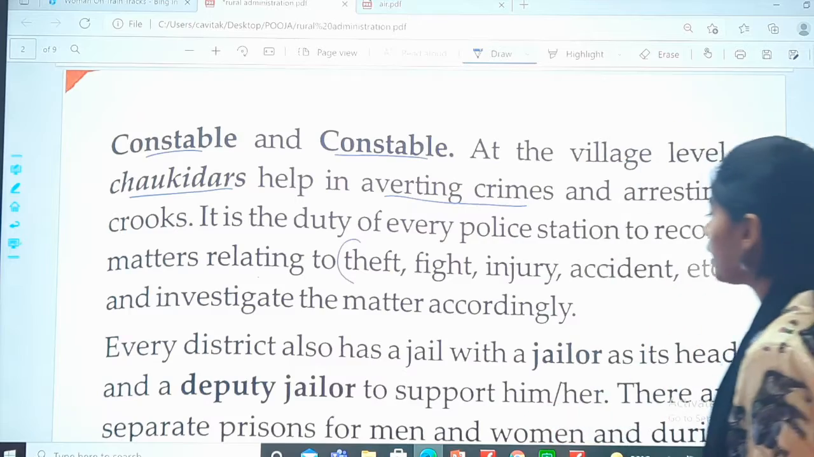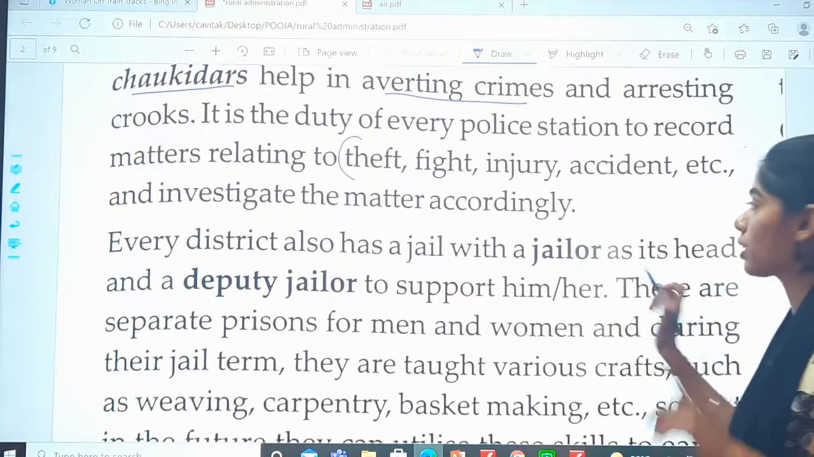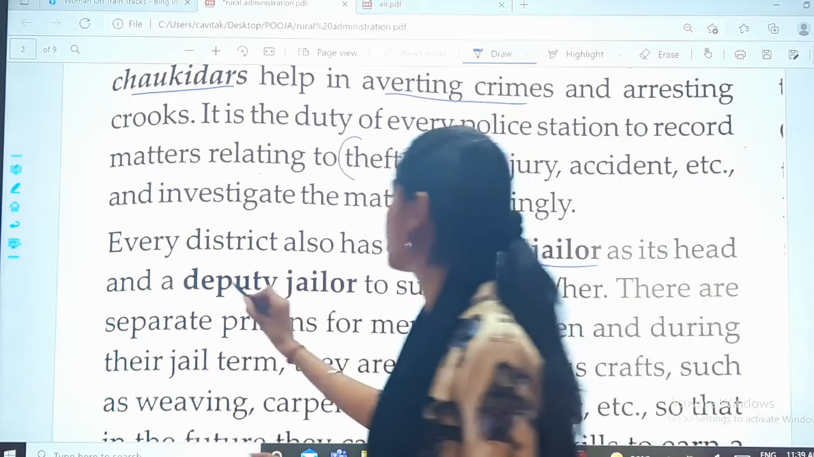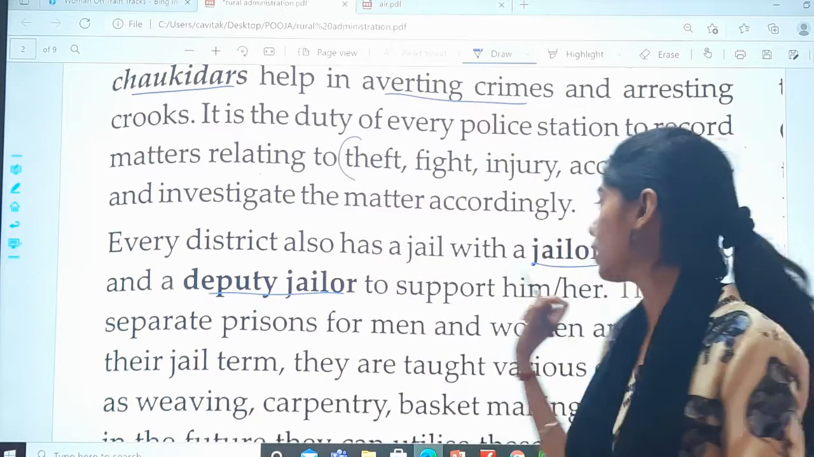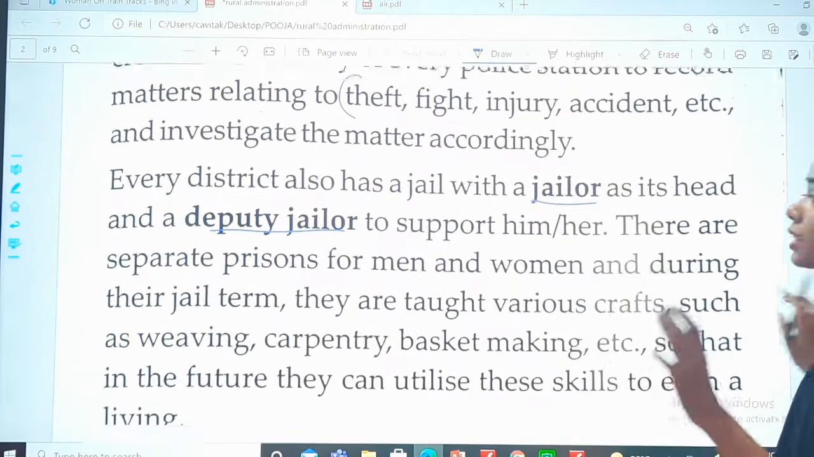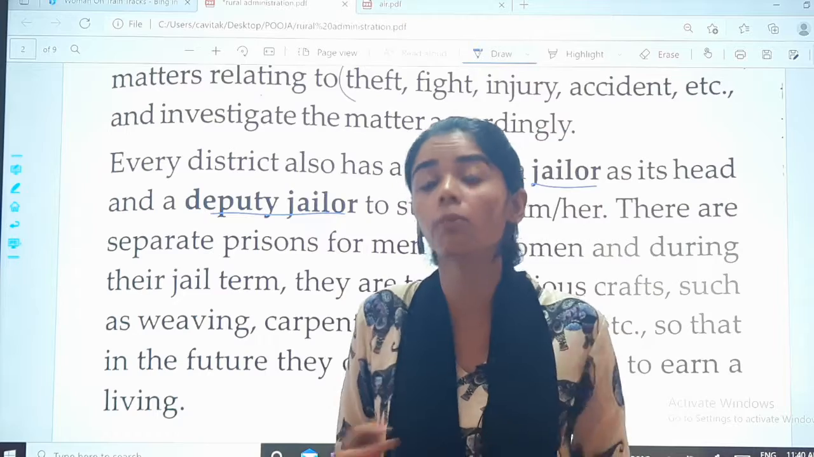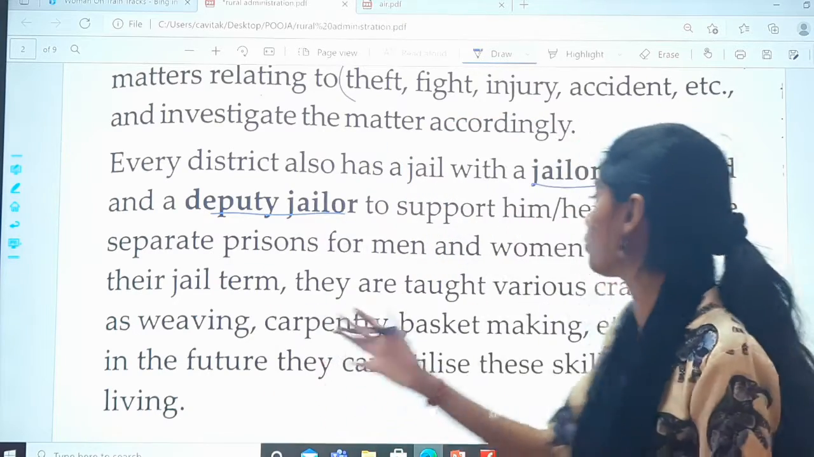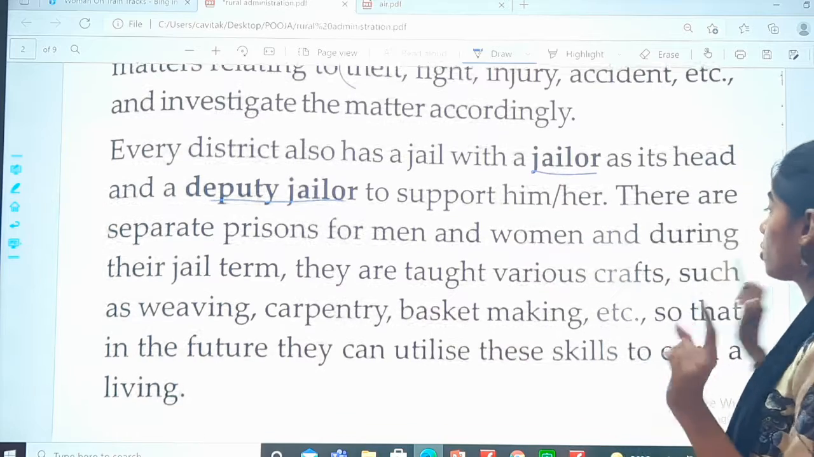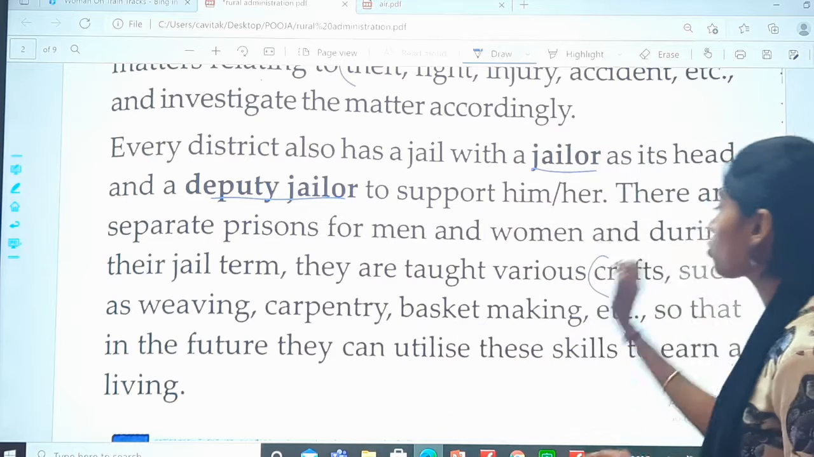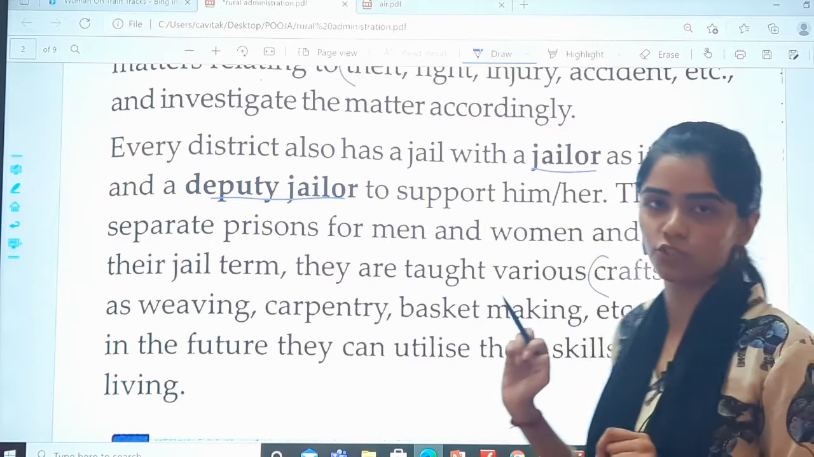Okay, is it clear? And each district has a jail with a jailer as its head, and there is a deputy jailer to help, that is to support them. There are separate prisons for men and women. Talking about the prisons, there is one separate for men, one separate for women. In that, what are they taught? They are taught various crafts such as weaving, carpentry, basket making, etc.